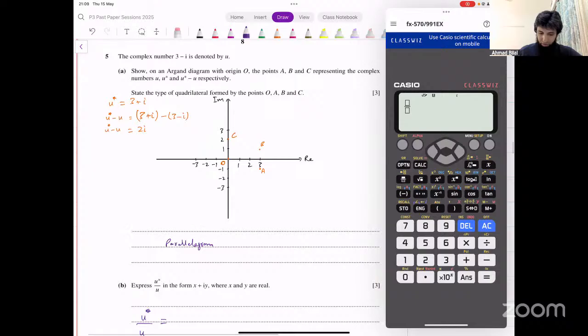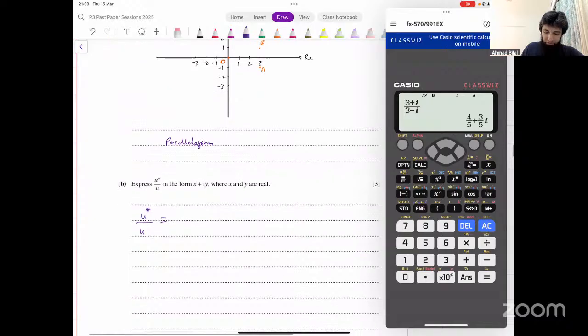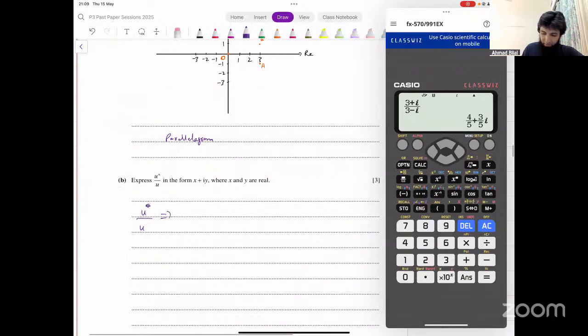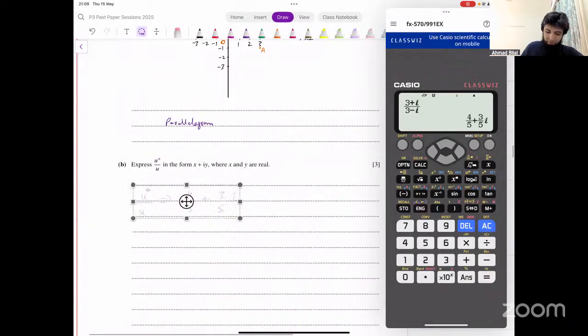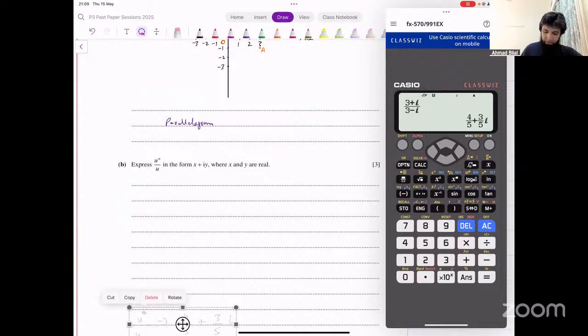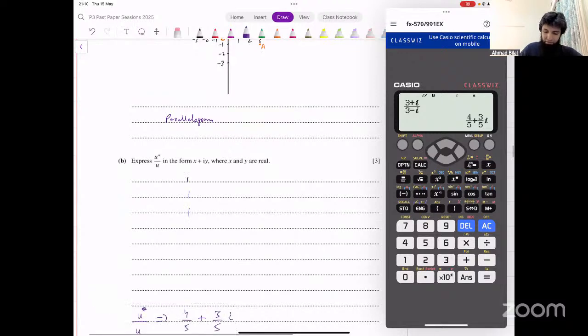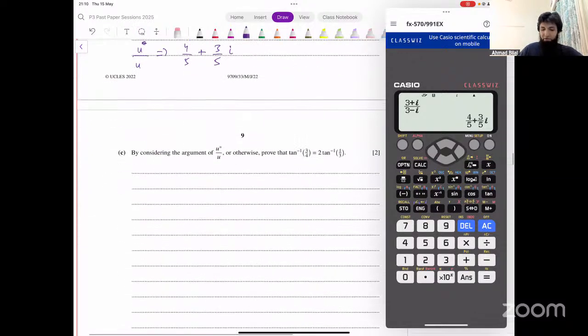It's U conjugate, that's 3 plus iota, divided by U, which is 3 minus iota. So when you do this, eventually you would get 4 over 5 plus 3 over 5 iota. Okay, you have to do the working, of course. And this is the result that you would get from that eventually. Okay, so let's assume that you've got that.